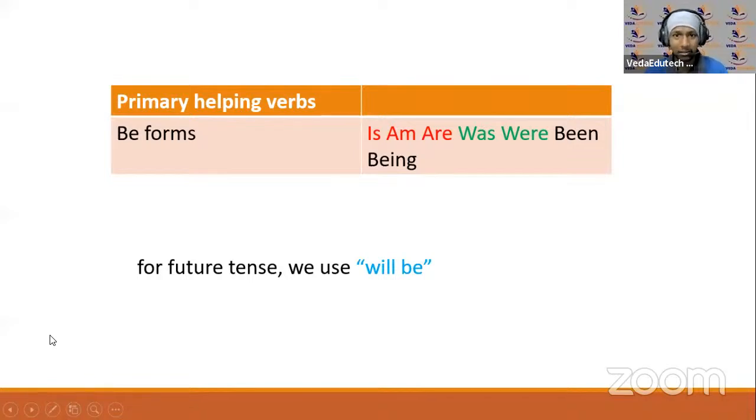सबसे पहले firstly just to recollect the revision regarding those to be verbs. Be forms are one of the most important verbs, right? It is an irregular verb, it can be an infinitive, it can form different ways. ठीक है, बहुत अलग अलग तरीका, बहुत versatile, बहुत जगह आप इसे use कर सकते हैं, right? And it is very important. ये बहुत important भी होता है कभी भी कोई भी sentence frame करने के लिए.